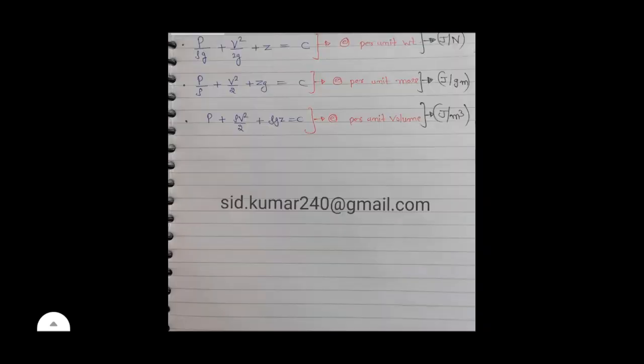So you can see some numericals here. These numericals are for your assignment, I hope you will try your best. If you have any problem solving these questions, then you can contact me on my email id, sid.kumar240@gmail.com. These are the numericals.